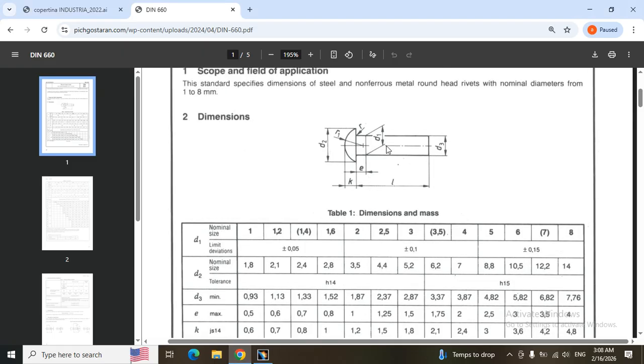The second section is a cylinder. Its diameter is D3. The value of D3 is 0.93.